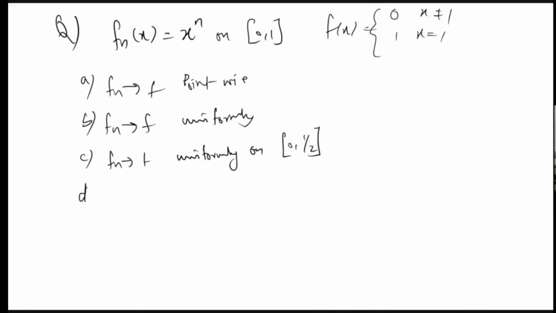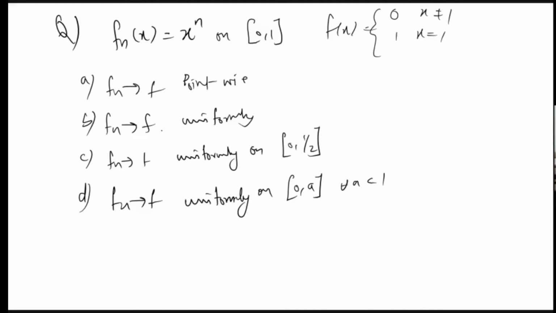Or more generally, we can ask whether fn converges to f uniformly on 0, a for any a less than 1. This is one question I have seen somewhere. If we can do the third option, then similarly we can do the fourth.